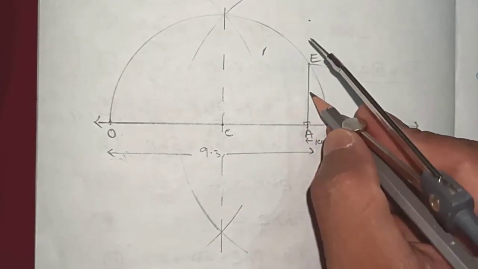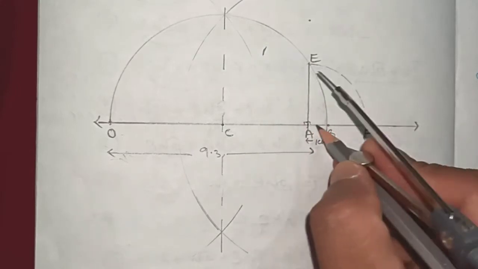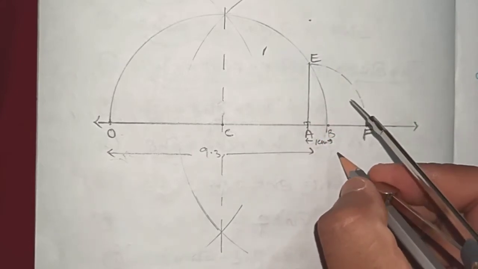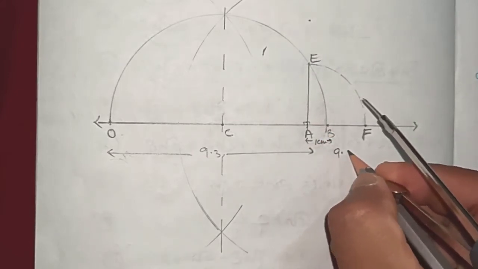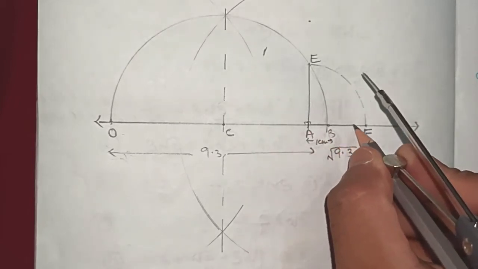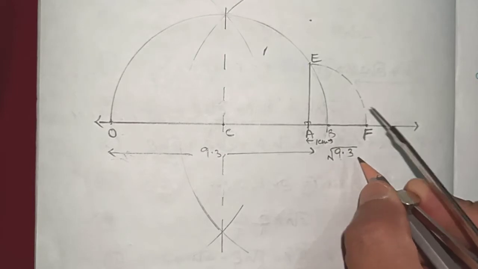That means between A and F, this much length it is covering, and the line AF will be the length of square root of 9.3.